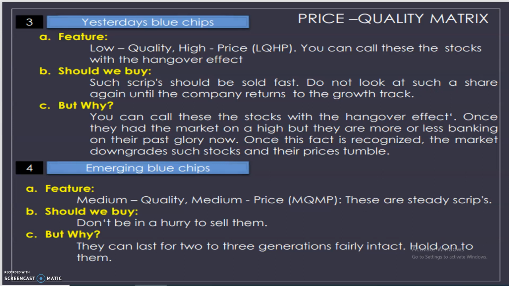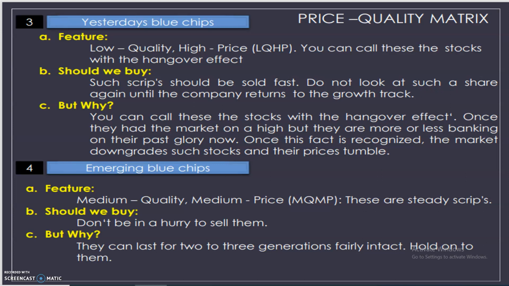Then steady blue chips. Features: medium quality, medium price. These are steady scrips or securities. These will give you steady income. Should we buy? Don't be in a hurry to sell them. Just buy and hold these securities. Why? They can last for two or three generations fairly intact.